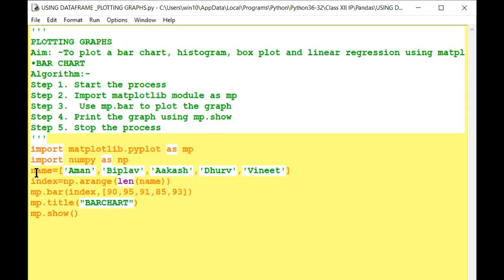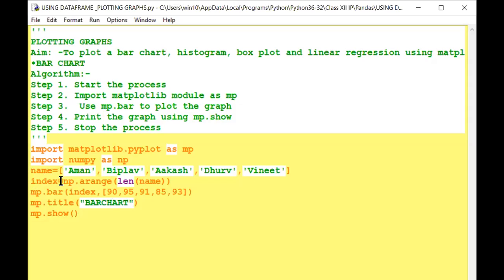Now I am assigning a variable as name, and this is a list separated with commas. All the values are of string type, in a square bracket, in single quotation marks, separated with commas. Now index. What is index?